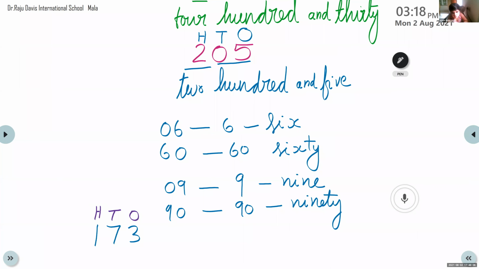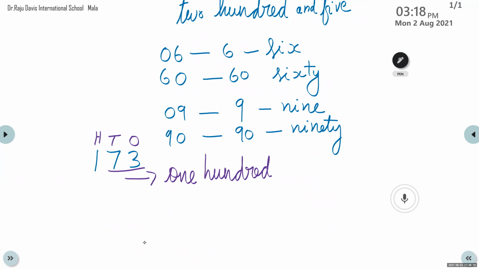So what is the number name? 100. Now tens and ones together, 73. So 173. Very good.